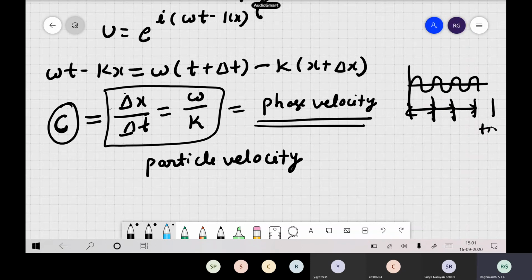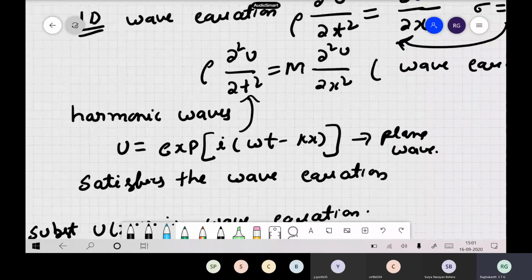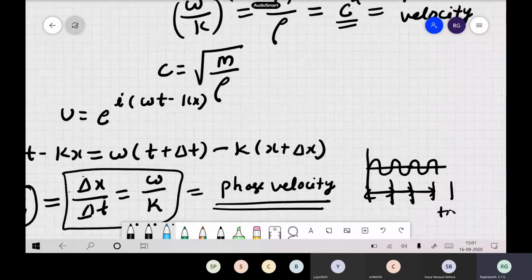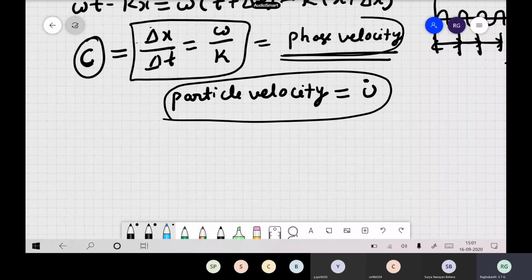There is one more thing we call particle velocity. What is particle velocity? You have this wave equation: rho ∂²u/∂t² equals m ∂²u/∂x². You solve this equation and you get u, and if you find the derivative of u, that is what we call the particle velocity. Particle velocity is different and phase velocity is different, so don't get confused between the two. Phase velocity generally tells you whether you have a constant phase or not.